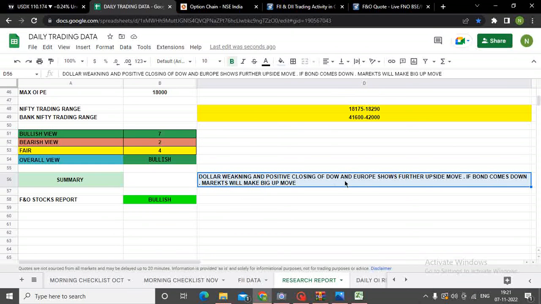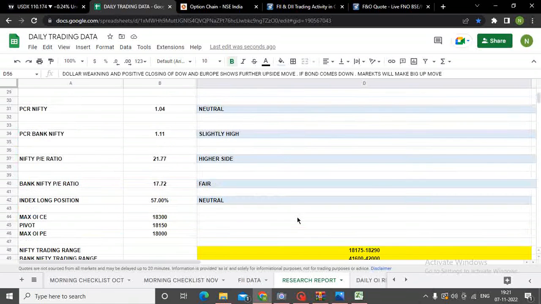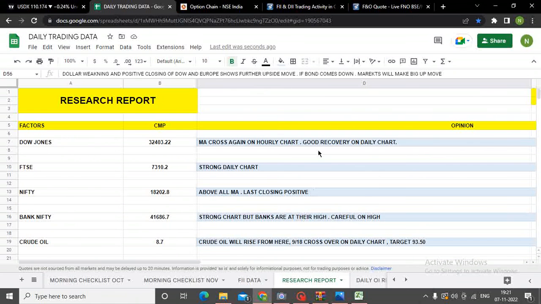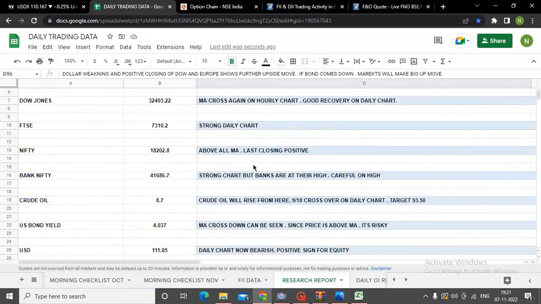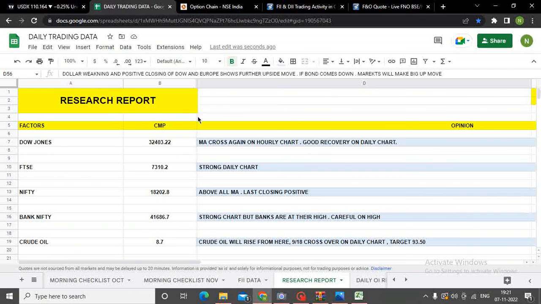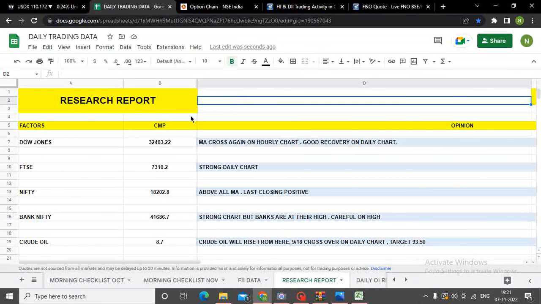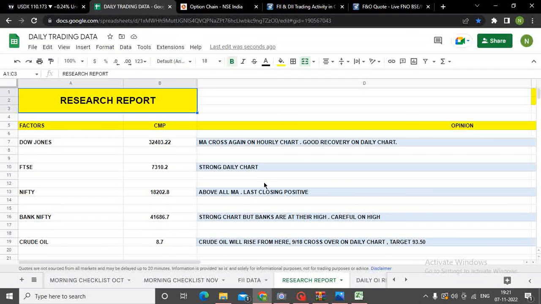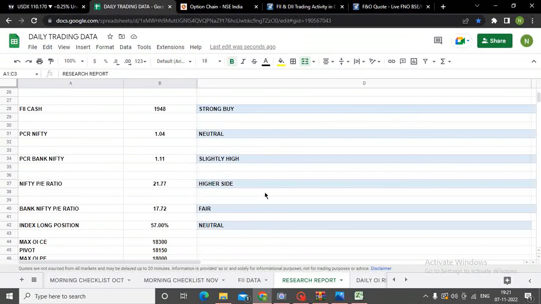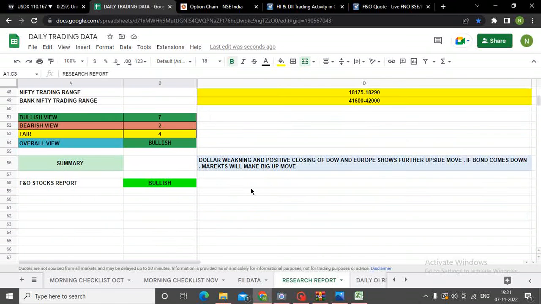So you know, in summary, I've already mentioned that dollar weakening and positive closing of Dow in Europe shows further upside move. So if bond comes down, market will make a big up move. So this is my analysis for the market. You can use these parameters, which are the absolute parameters, जिससे आप absolutely every day you can create your own trades and understand the fundamentals of the market for your intraday or a positional trade.